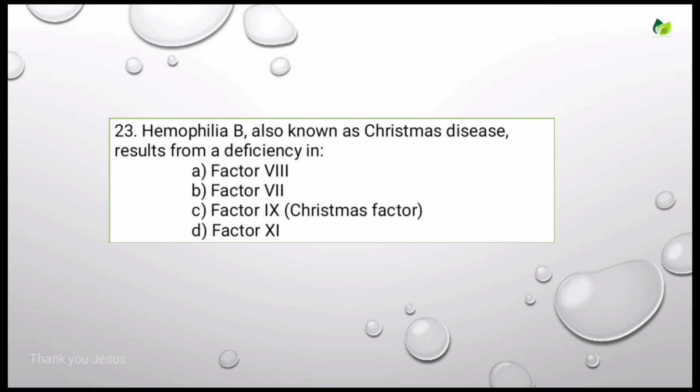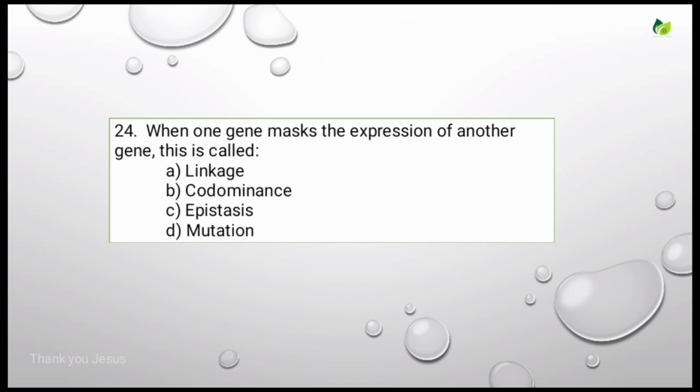Hemophilia B, also known as Christmas disease, results from a deficiency in. Options are factor 8, factor 7, factor 9, factor 11. So for this, the correct answer is factor 9, which is also called as Christmas factor. That's why hemophilia B is also called as Christmas disease. Let's see the next question.